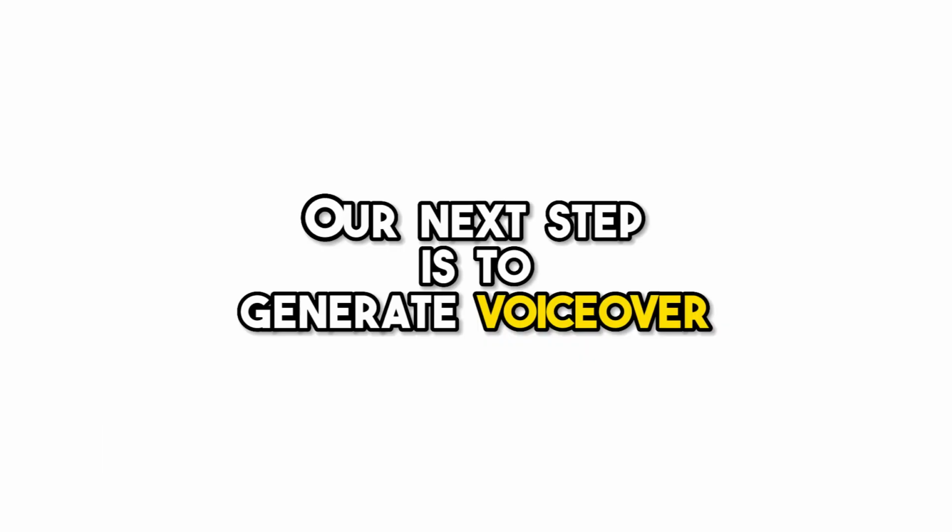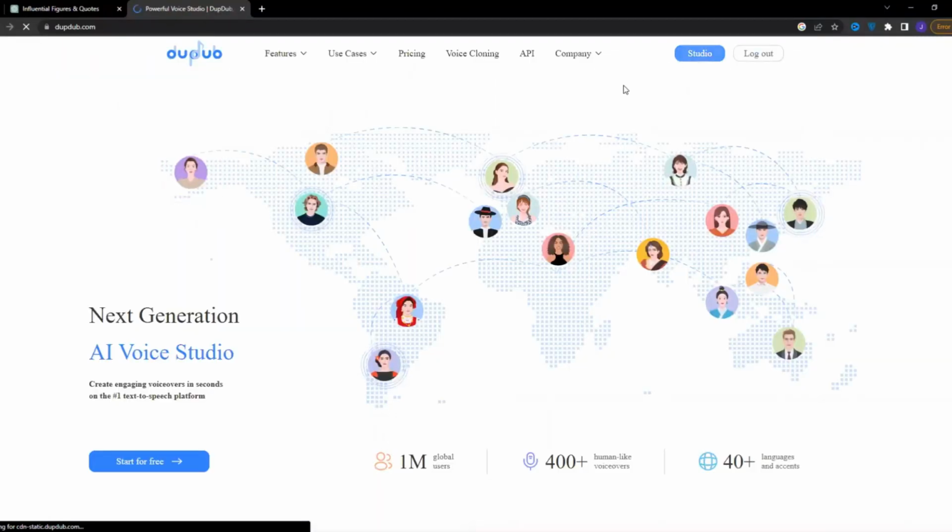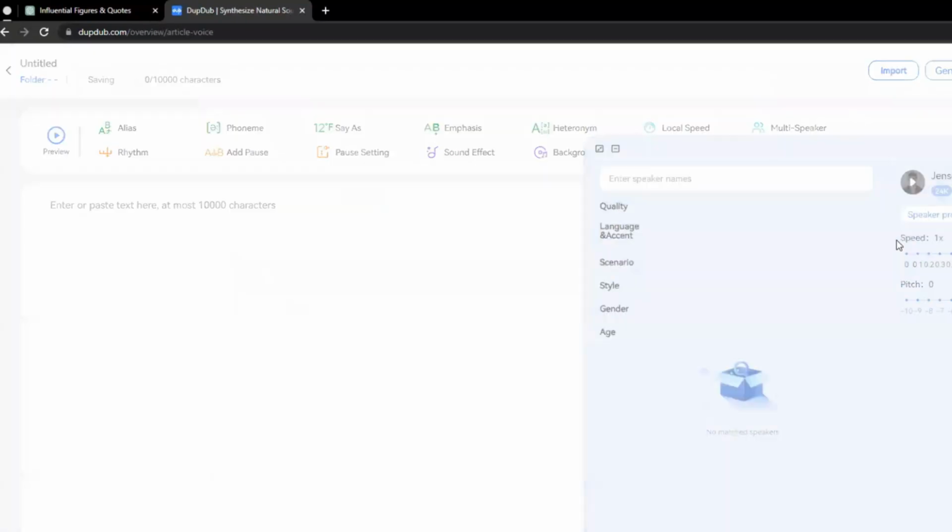Now let's generate an image using Midjourney. Join the Discord group, enter your prompt, and there you go. Our next step is to generate the voiceover. Go to Dupdub, log into your account, choose the text-to-speech option, paste your quote.